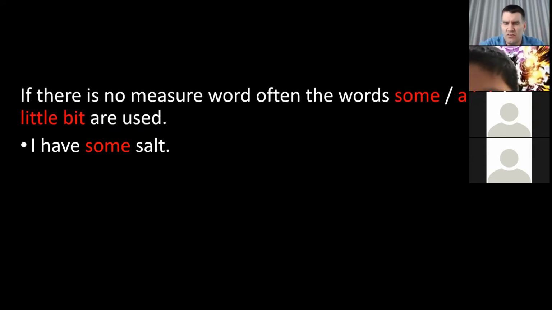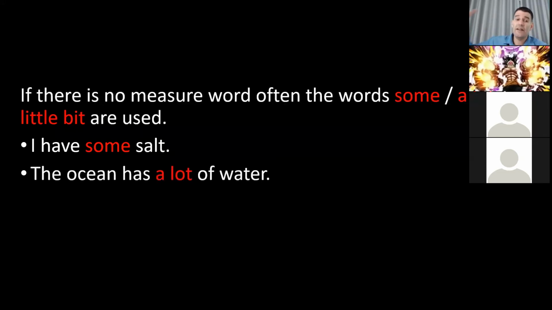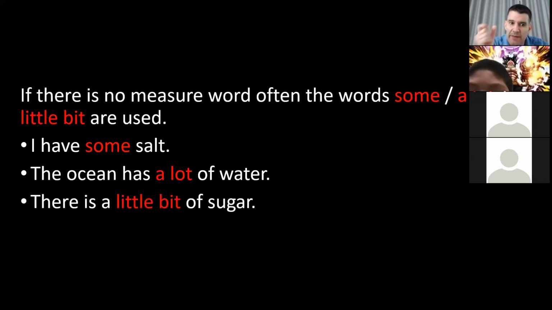I have some salt, I have some water. If there is a lot, like the ocean has a lot of water. Or maybe there's just a little bit. There's a little bit of sugar, not much, just a little bit.